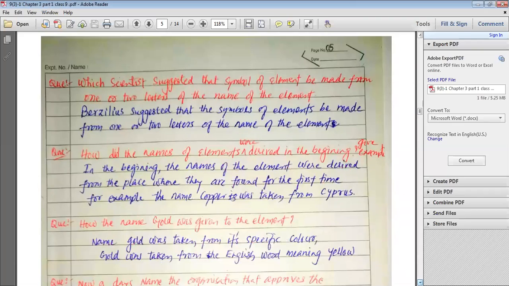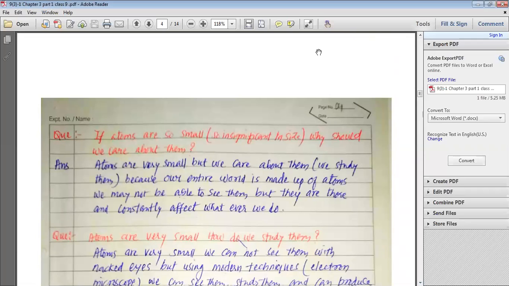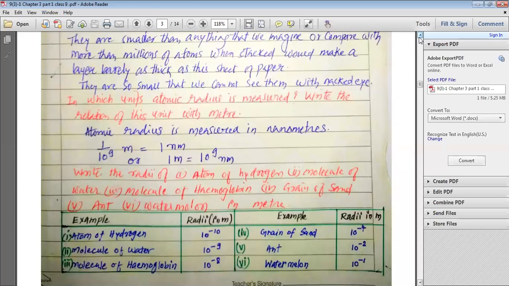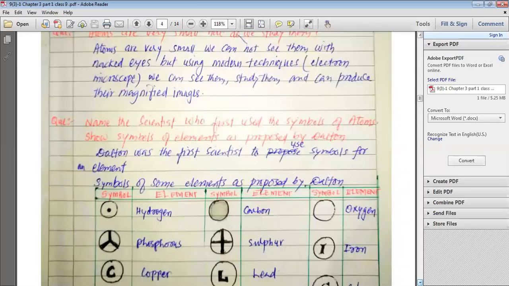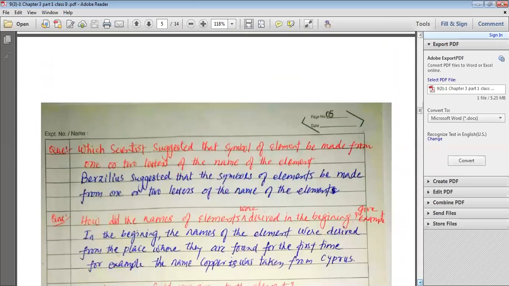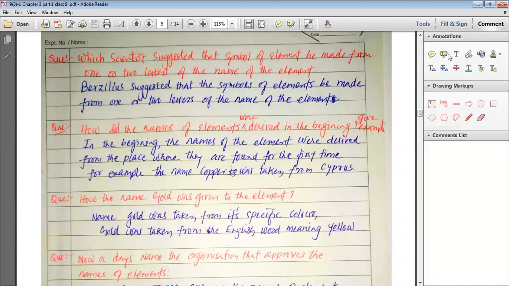After Dalton, there was a scientist whose name was Berzelius. Berzelius was the scientist who suggested that the name or the symbol for the elements can be taken from their names. So Berzelius was the first scientist to suggest the symbol for these various elements from their particular names.